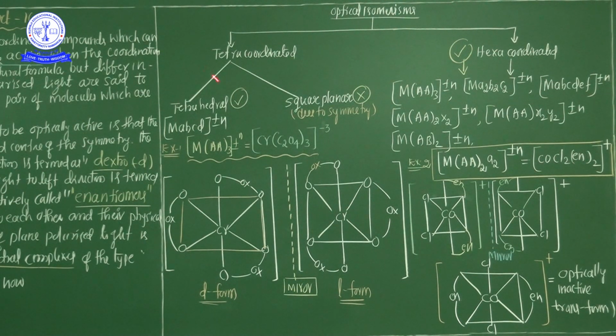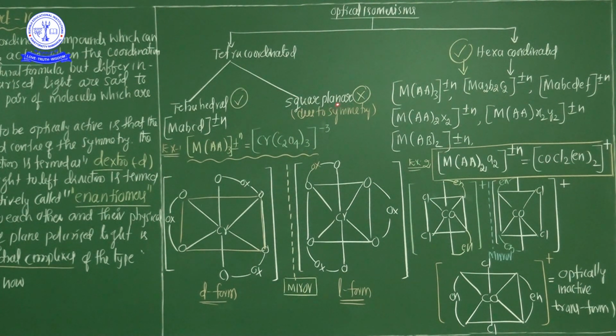In the tetra coordination category, as I already clearly explained, only tetrahedral exists, especially the MABCD category. Only this type of complex exists as tetrahedral. But in the tetra coordination, meaning coordination number 4, one more structure is there, square planar.